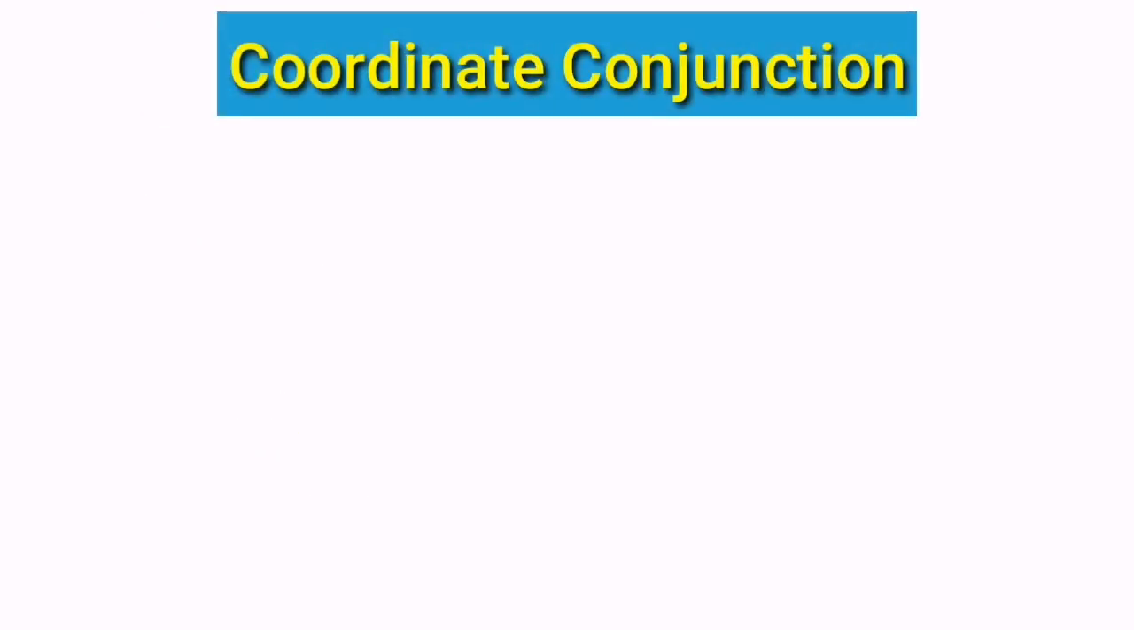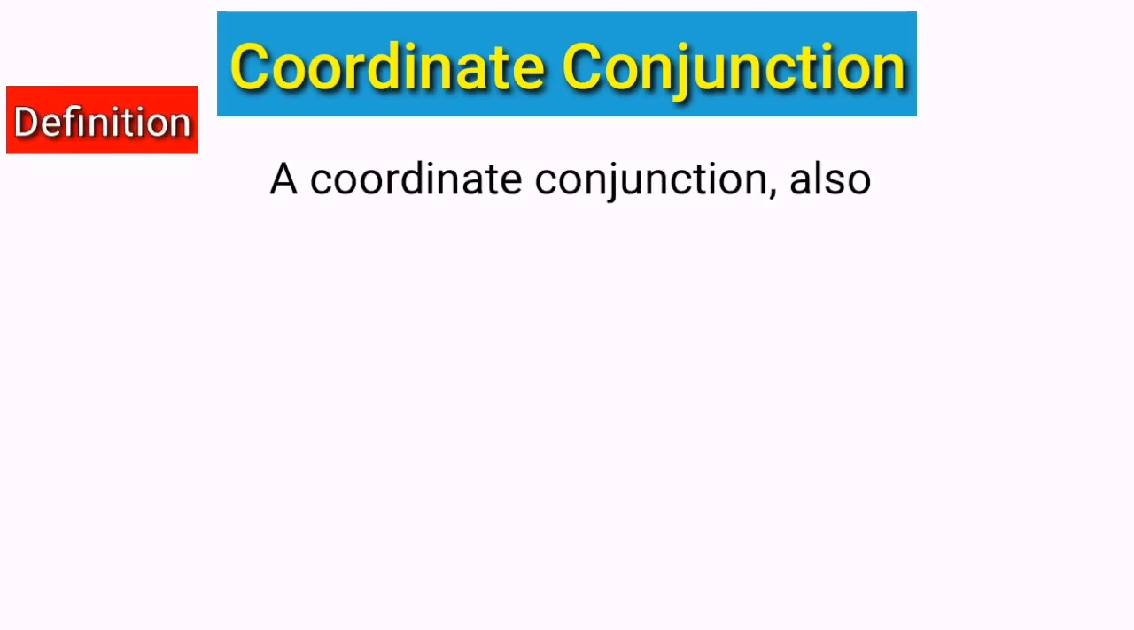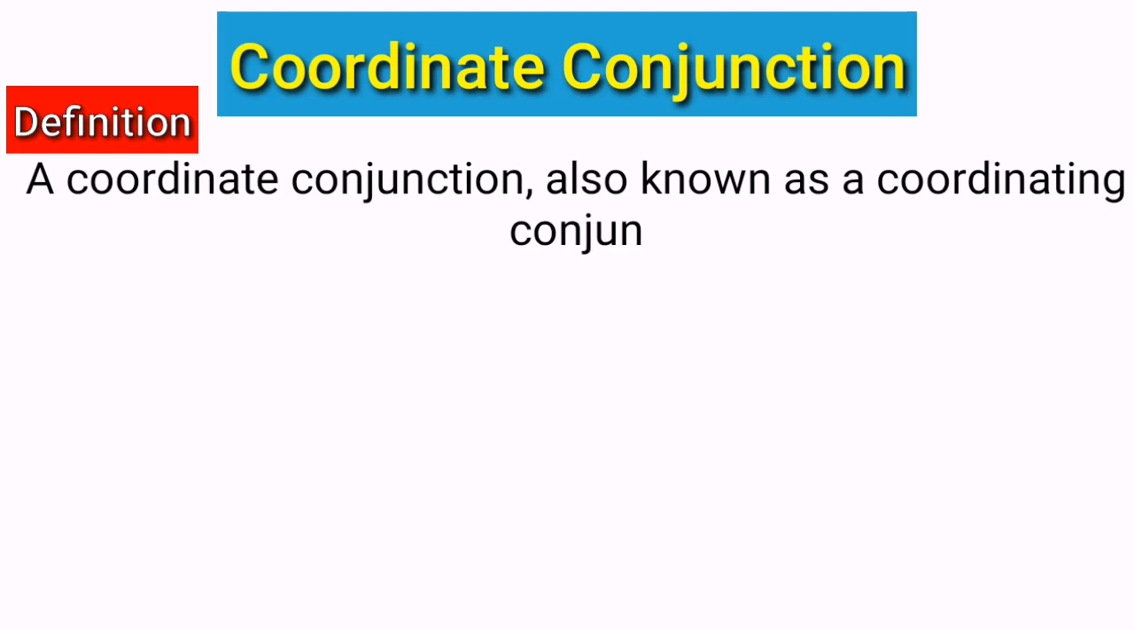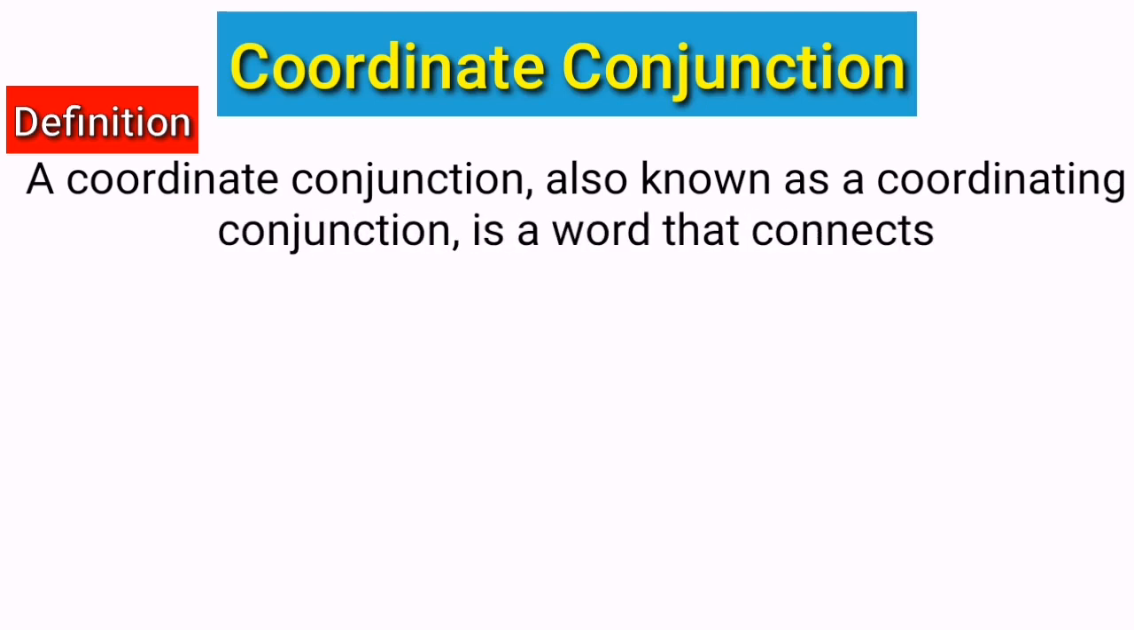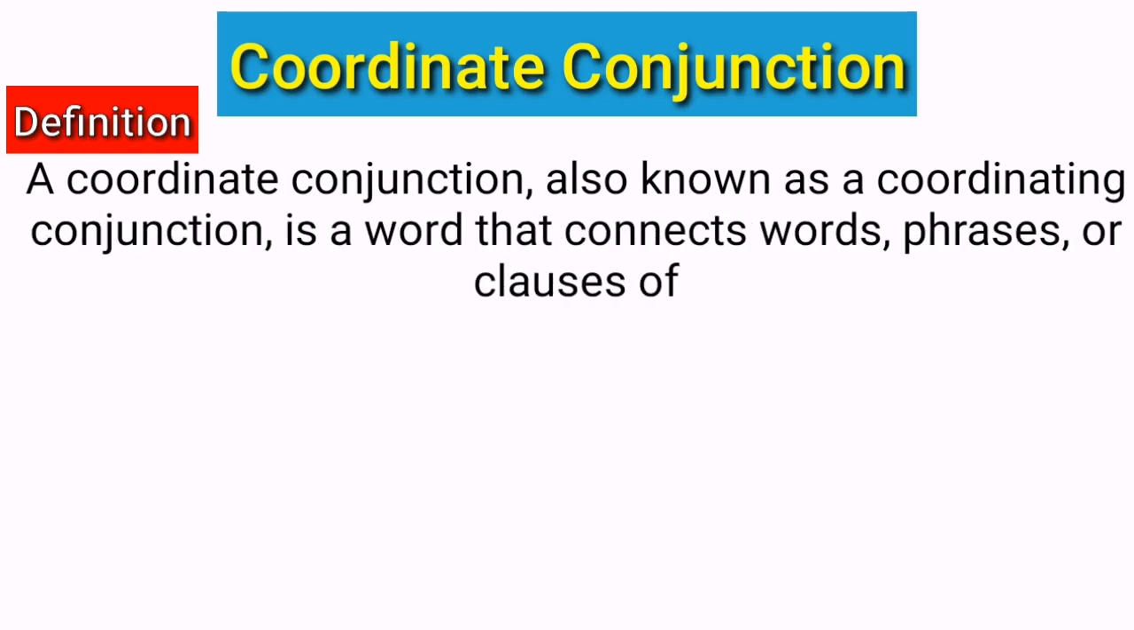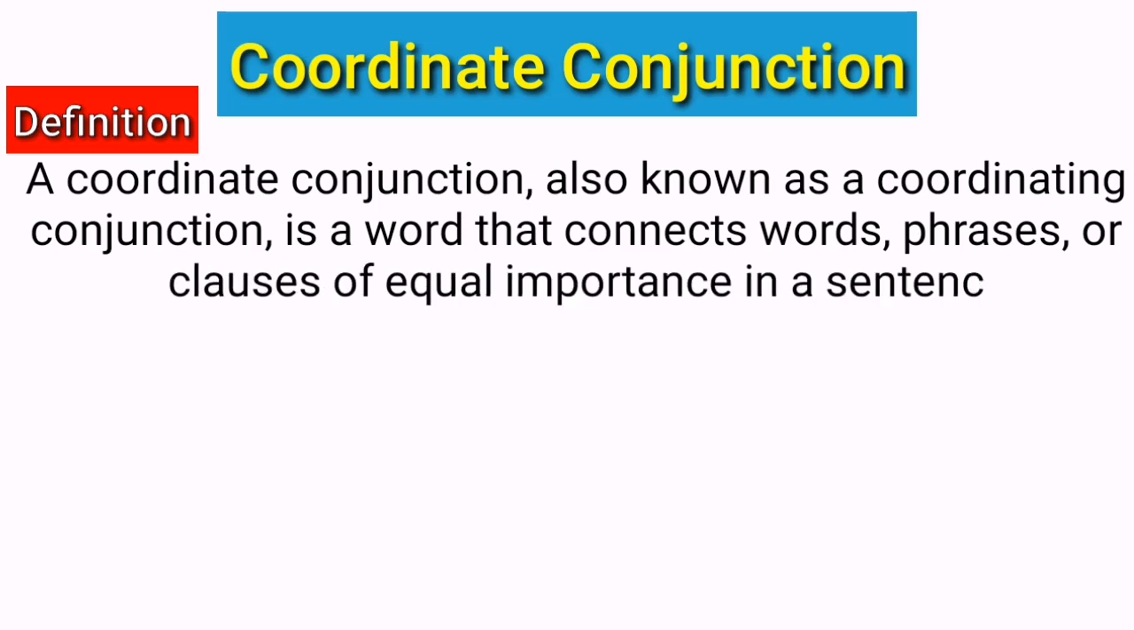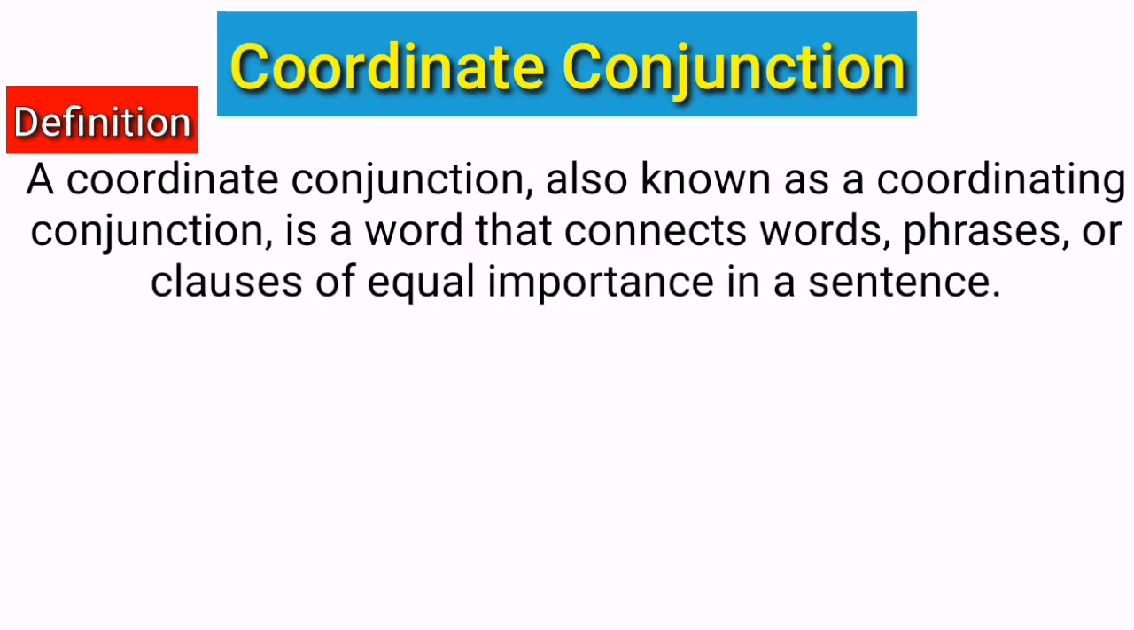Coordinate conjunction. It can be defined as follows: a coordinate conjunction, also known as a coordinating conjunction, is a word that connects words, phrases, or clauses of equal importance in a sentence. Simply, it means that a coordinate conjunction is nothing but just a word in a sentence that joins clauses, words, or phrases. I think you are still not getting the point.